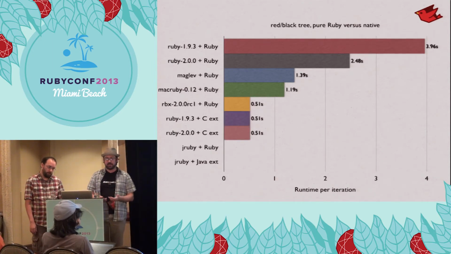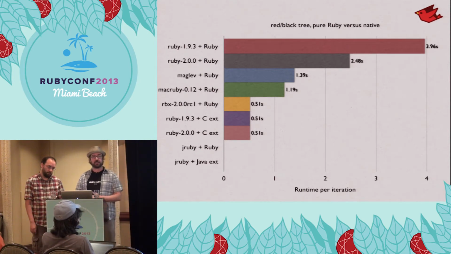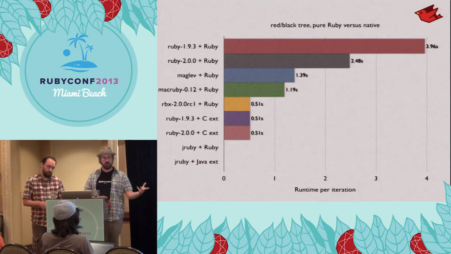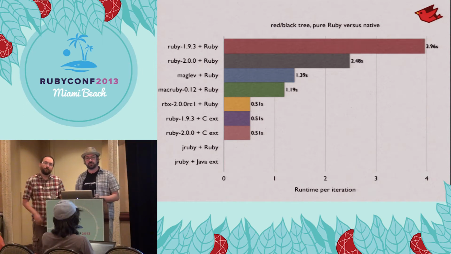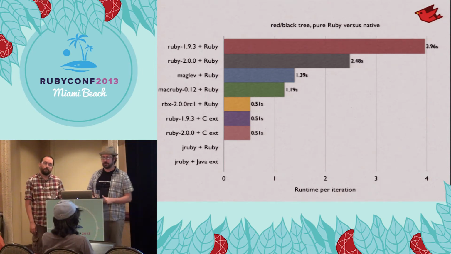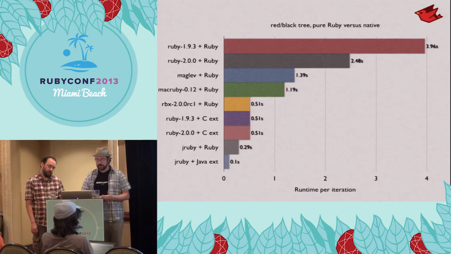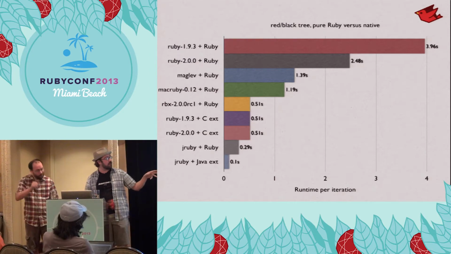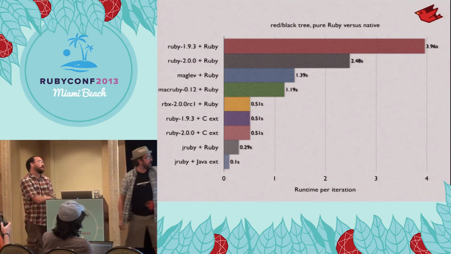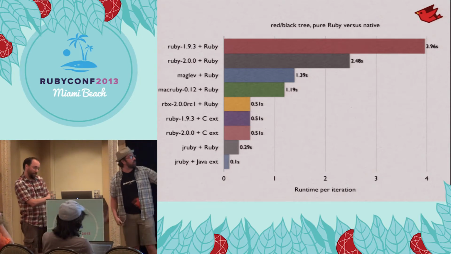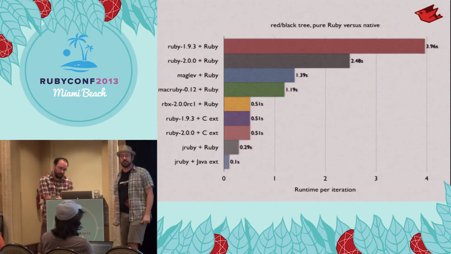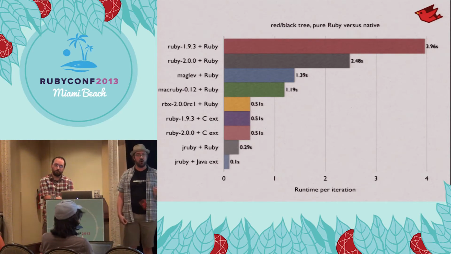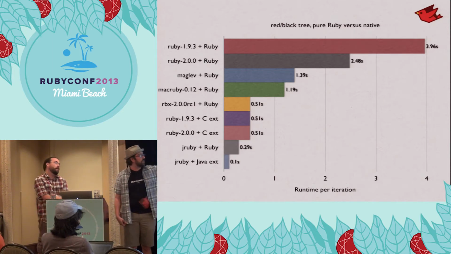Rubinius has more of an optimizing JIT, and so running Ruby code, it actually starts to get comparable to the C Ruby versions running with the C extension. The overhead of the Ruby code that wraps the C extension and the callouts to the C extension start to become more overhead for MRI here. And now these are the cool ones, actually. So this is JRuby on Invokedynamic on Java 7 or 8 with the pure Ruby version in the gray here. And it's actually not quite twice as fast as Ruby 2.0 with the C extension. So we're actually able to run the Ruby version of the red-black tree library almost as fast, well, faster in some cases, as the C extension.